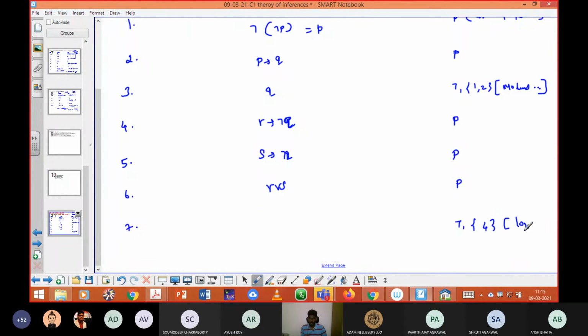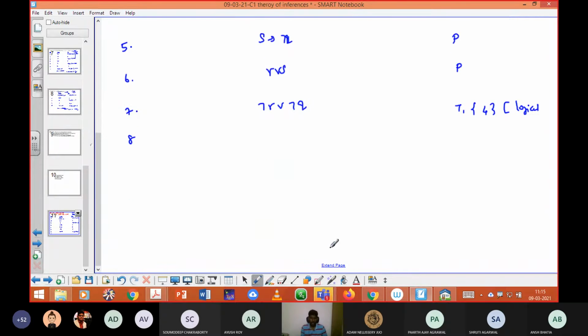In your fourth step, if you apply the logical equivalence formula, you will get negation R and negation Q, right? After this, it's quite easy to conclude. I'm getting negation R and negation Q. If I connect this, what can I connect?